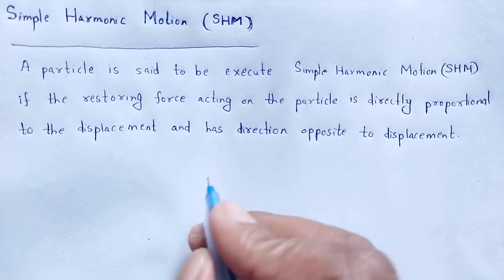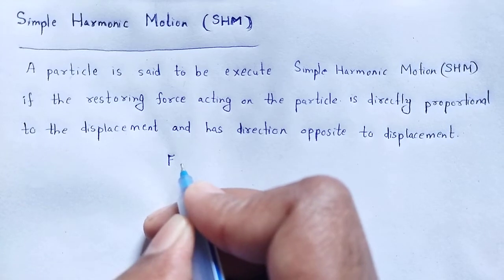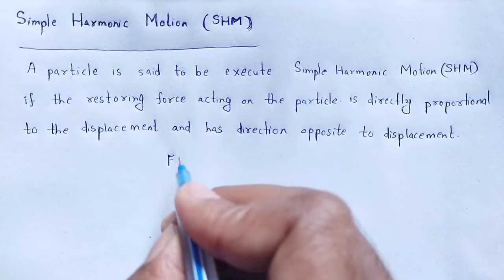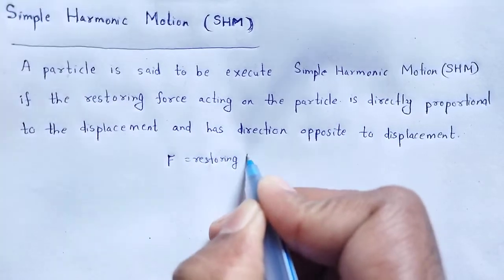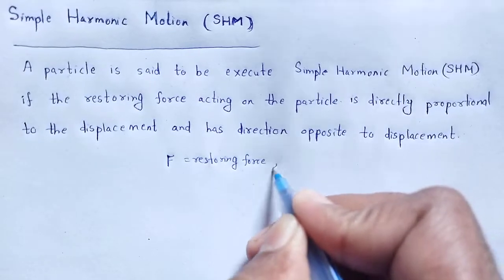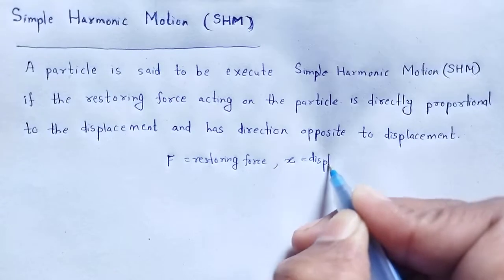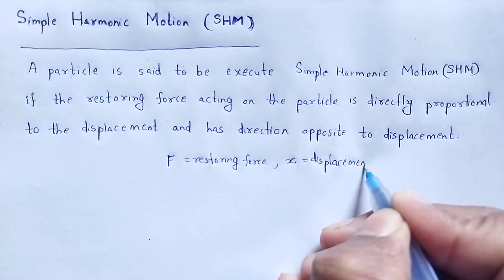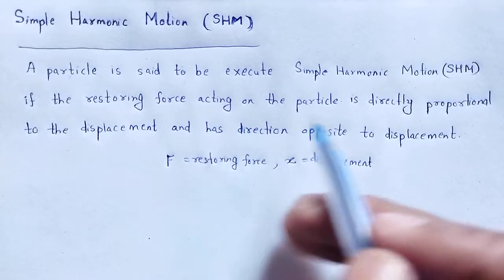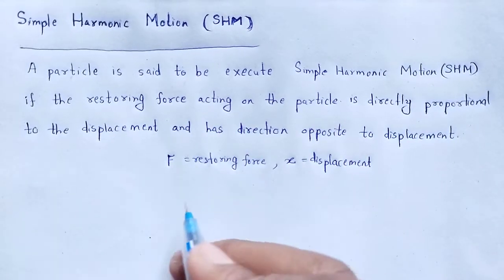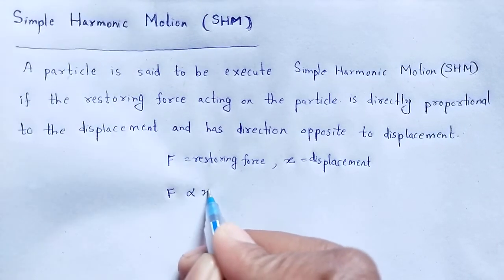Mathematically, let F be the restoring force and x be the displacement. According to our definition, the restoring force is directly proportional to the displacement, that is F is directly proportional to x.